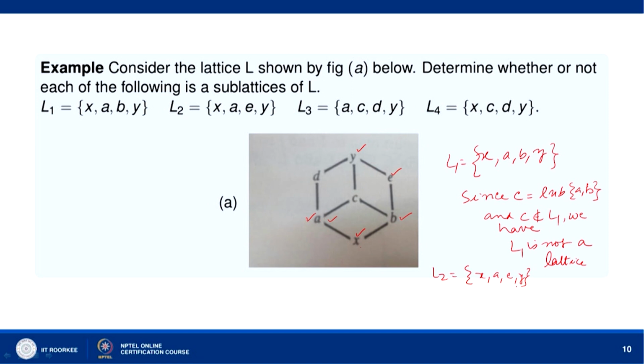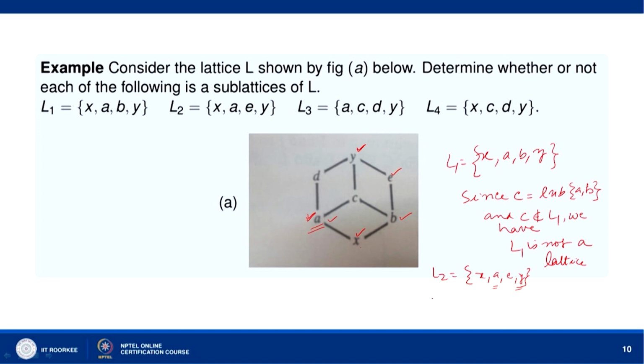If you consider A and Y, then the least upper bound is Y, and the greatest lower bound is A itself, because A precedes Y.